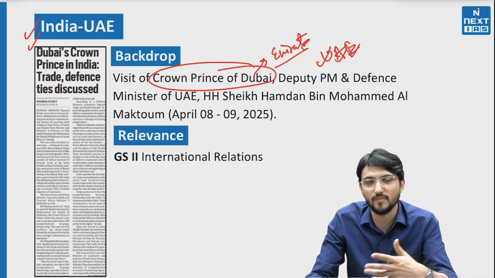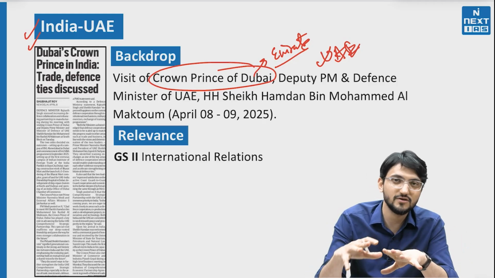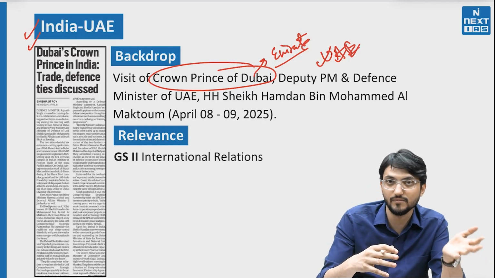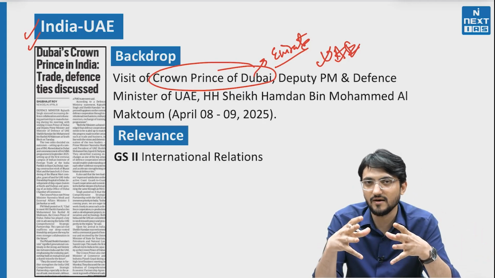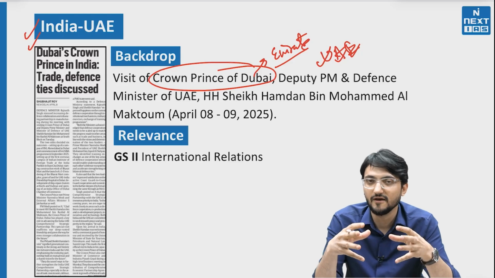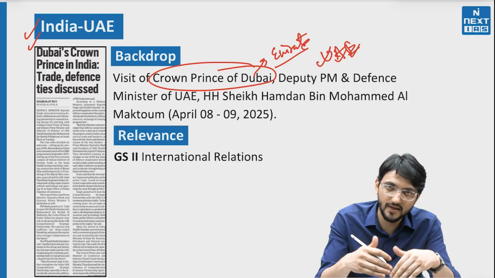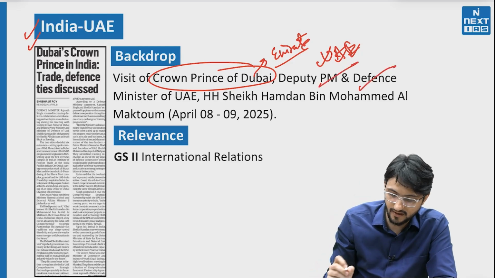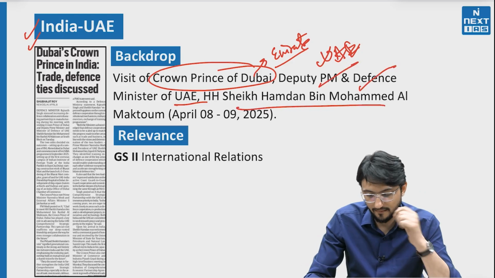Saudi Arabia is there. Oman is there. Then other countries are there on the peninsula. On that peninsula, there are certain emirates that have come together, just like the United Kingdom, UK. They are called UAE. Among those 7 or 8 emirates, we have Dubai as one of the emirates. The Crown Prince of that Dubai has come, and he is also Defense Minister. He is also Deputy Prime Minister of UAE. His name is Hamdan bin Mohammed Al Maktoum.